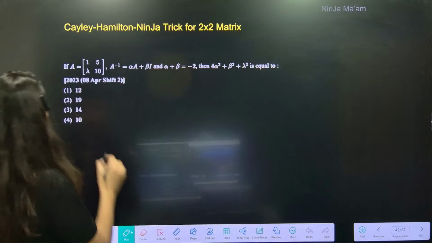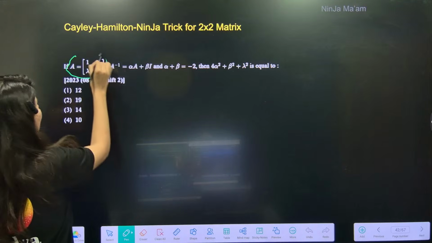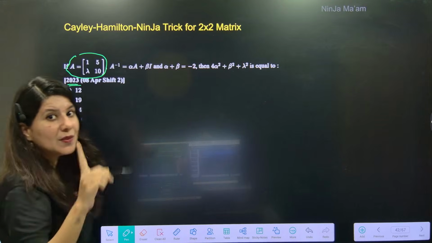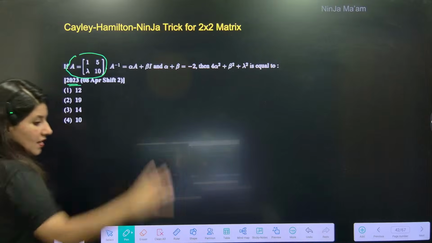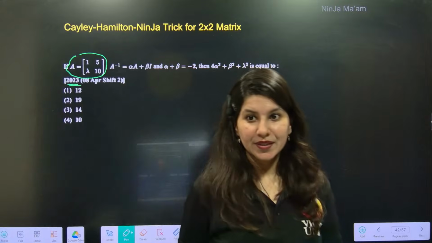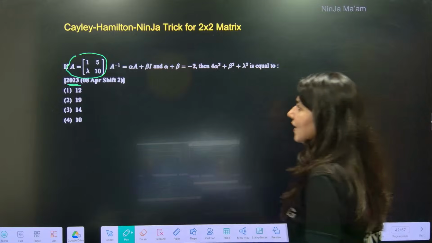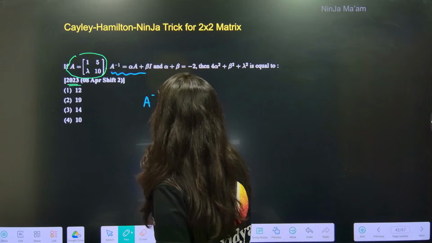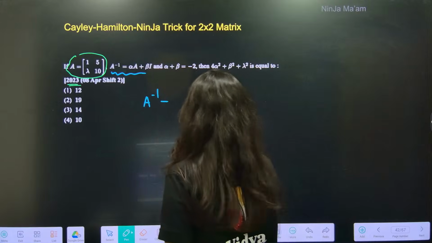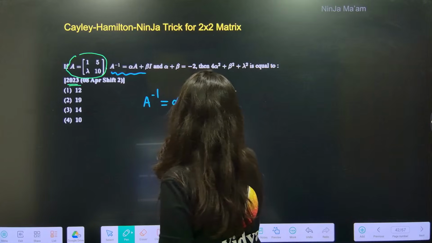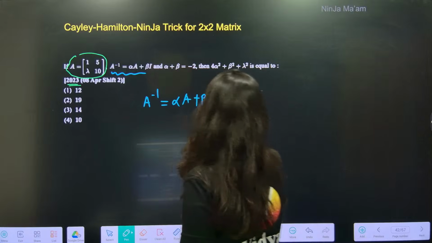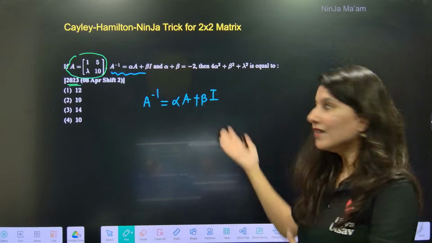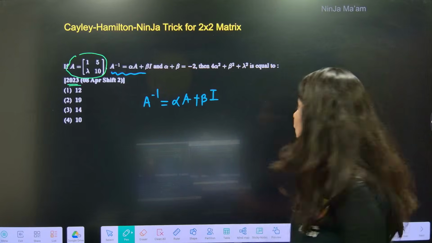Suppose a 2 cross 2 matrix is given to you. By the way, this is a JEE 2023 PYQ. A matrix is given to you, right? And they will give an equation involving the matrix. This is A inverse is equal to alpha A plus beta I. And they will ask about alpha and beta and everything.